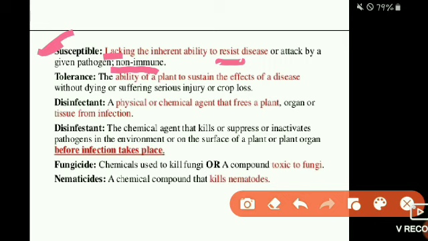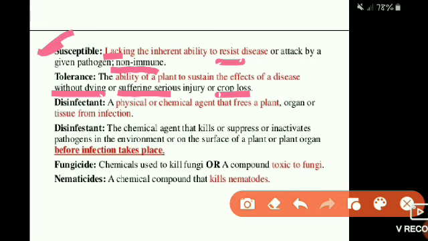The host has the ability to sustain its effects without dying or suffering serious injuries, and the crop does not show losses or unhealthiness. Such plants are called tolerant plants. Tolerance means having the ability to bear disease affections or disease incidents.